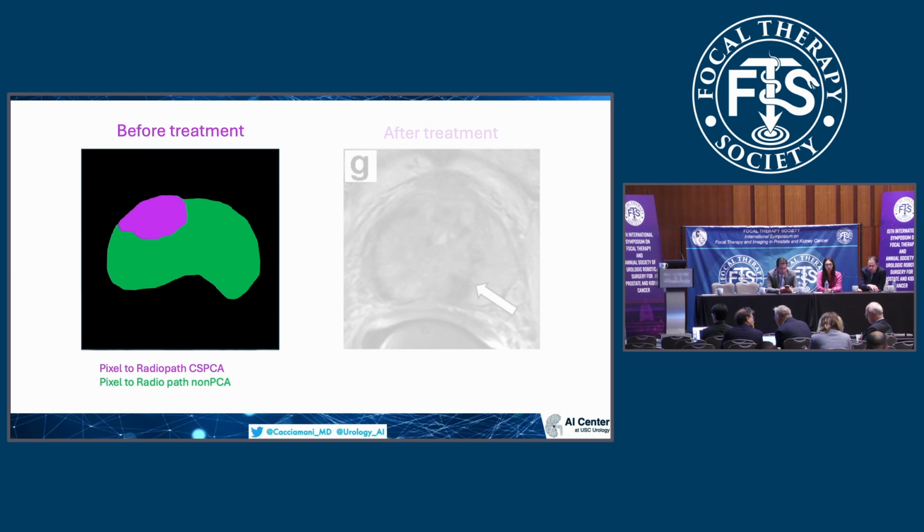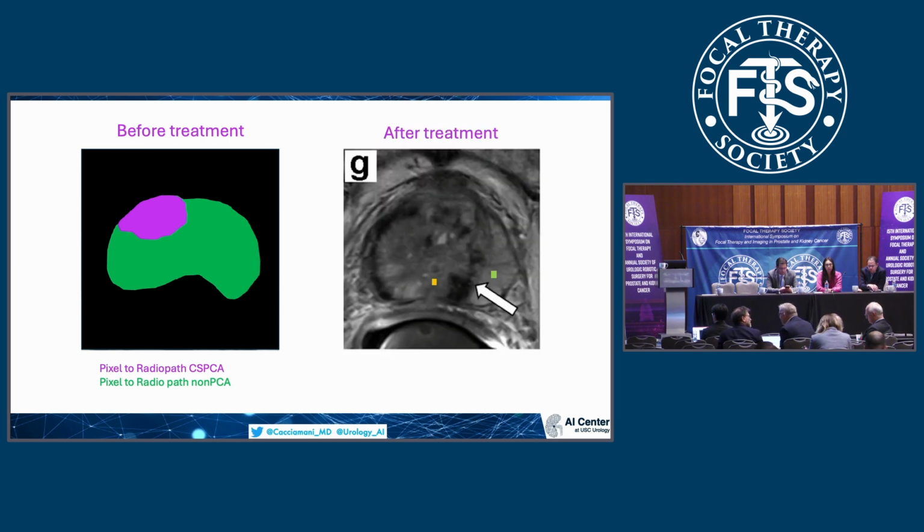Now, this mask should be stored, and at the time that we are looking at the after-treatment images, as you can see here in yellow, we're going to have the area treated. In green, we will have basically the normal tissue. But technically, we also have to consider the borders where the lesion was before the treatment.